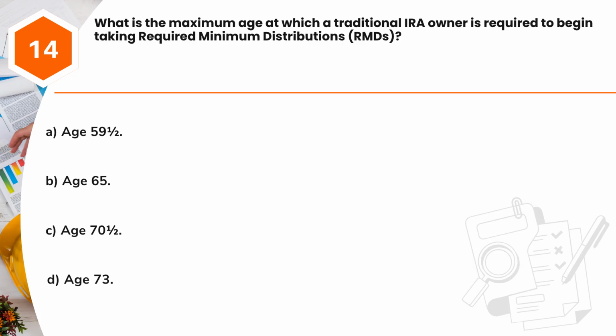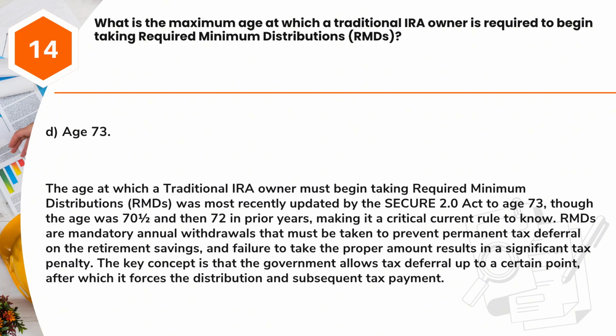Question 14. What is the maximum age at which a traditional IRA owner is required to begin taking required minimum distributions, RMDs? A. Age 59 and a half. B. Age 65. C. Age 70 and a half. D. Age 73. Answer, D. Age 73.